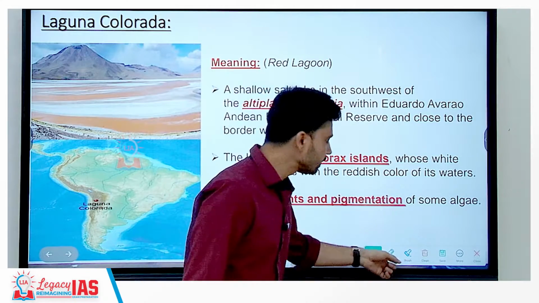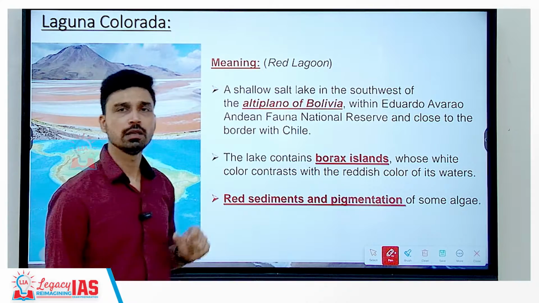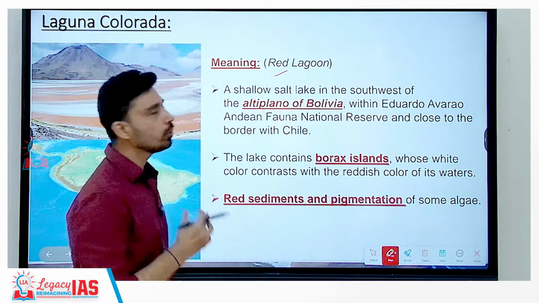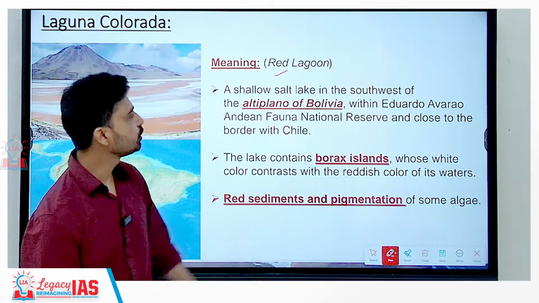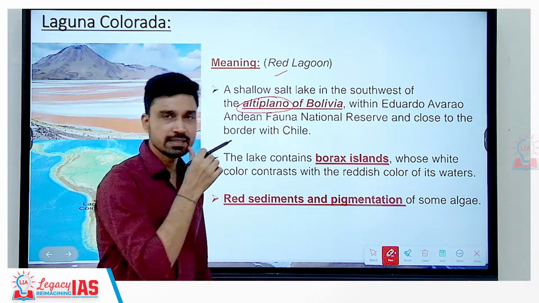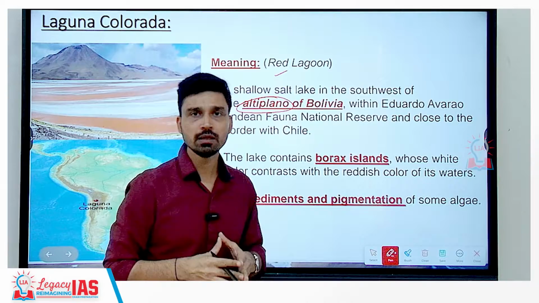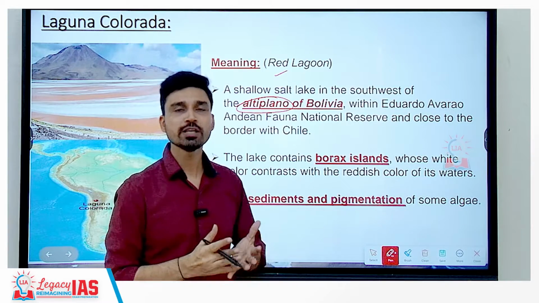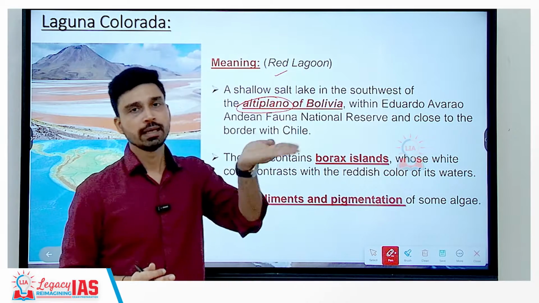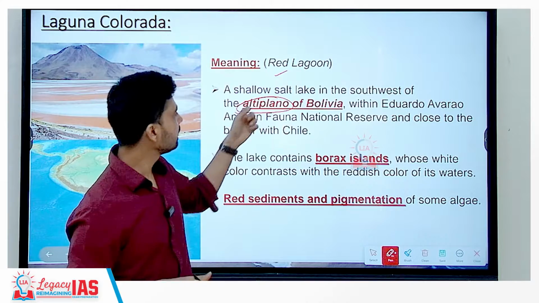Next interesting lake that we can talk about is Laguna Colorada. Laguna Colorada basically means red lagoon. Now, it is a shallow salt lake situated in the southwest of the Altiplano. Altiplano is basically a plateau in Bolivia, which is a country in South America, and basically this plateau has formed due to formation of the Andes mountains. So from the west you have the Andes mountains, and then as you move to the east you have a plateau landmass, and that is called Altiplano.